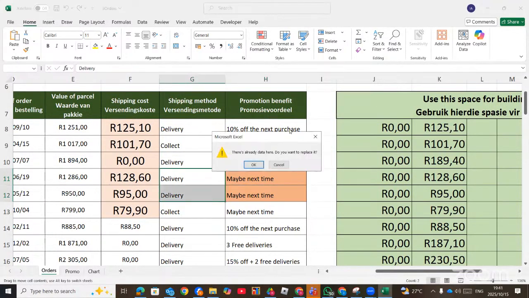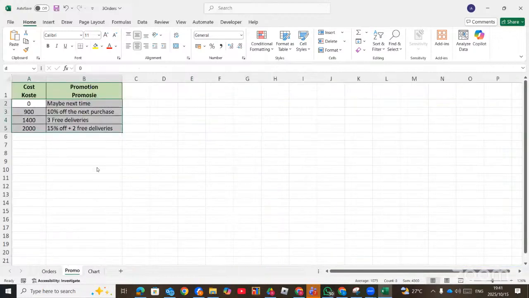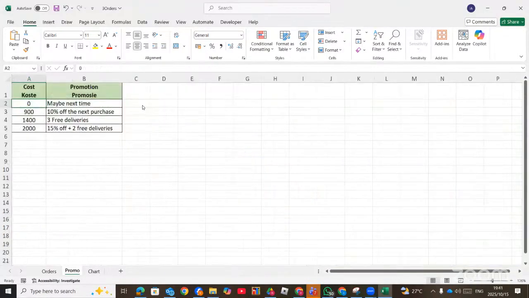I think it's this value that I'm giving, and that's the right answer. So here it's approximate match because you don't get 0 that side. You have the value that is 128,60. Right. So that's why you were supposed to do either V or X lookup.